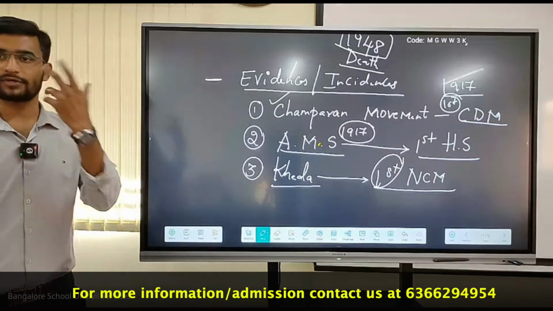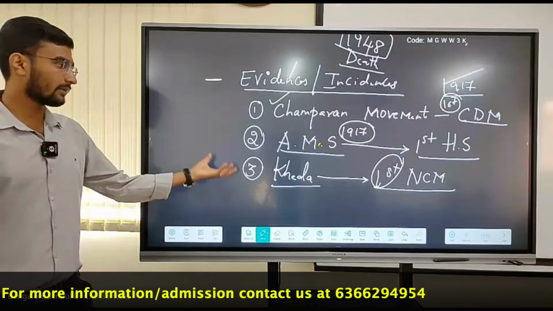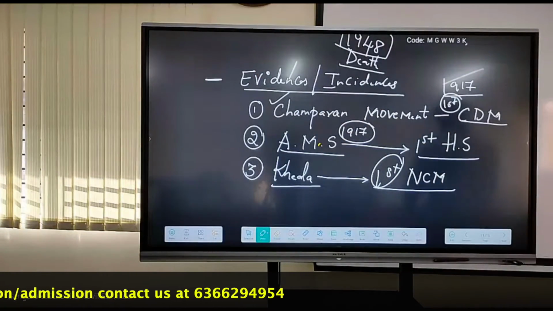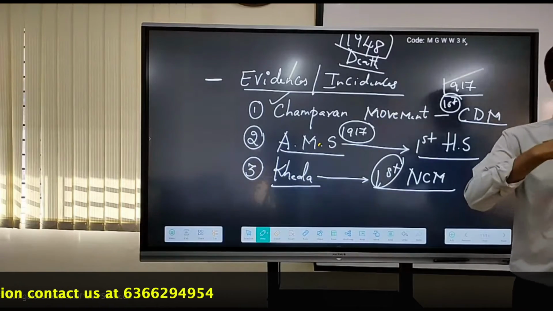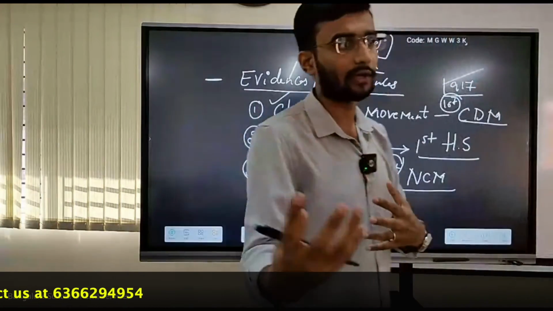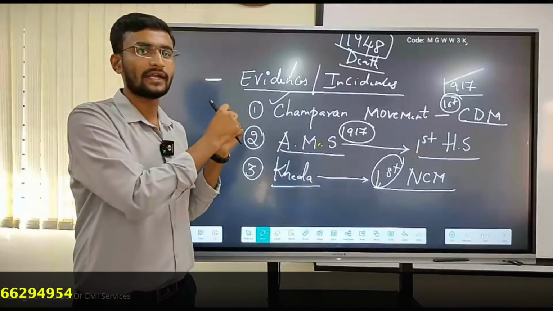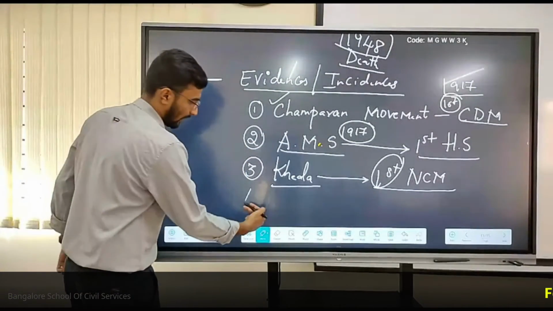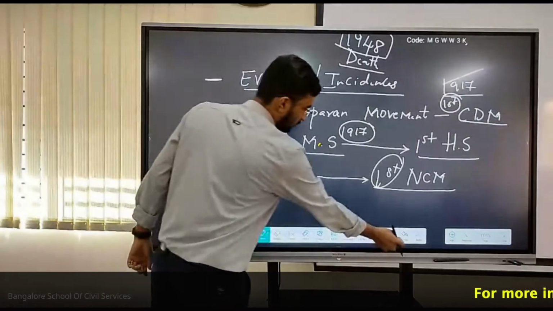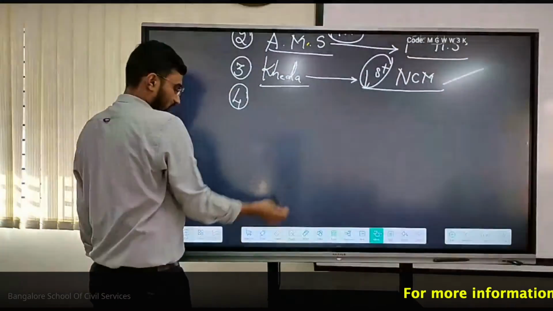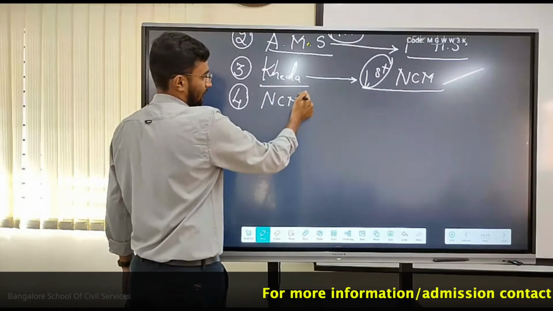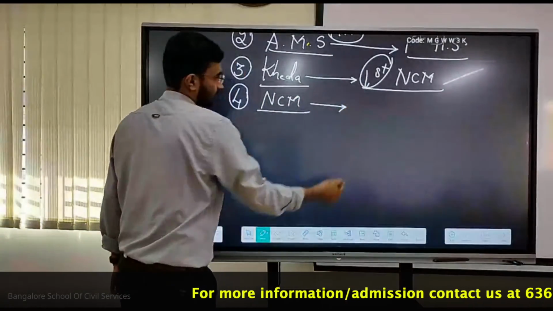After this came the Jallianwala Bagh massacre, followed by the launching of the non cooperation movement at all India level, from 1920 to 22. That is the fourth major important one in the evolution. It is the first non cooperation movement at all India level, not a no confidence motion.